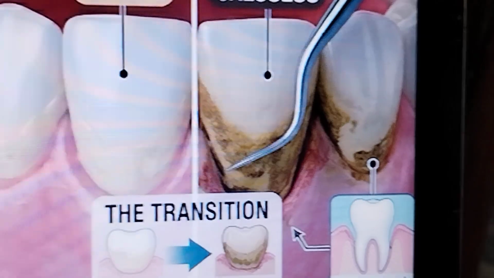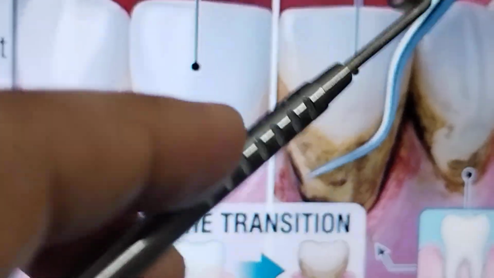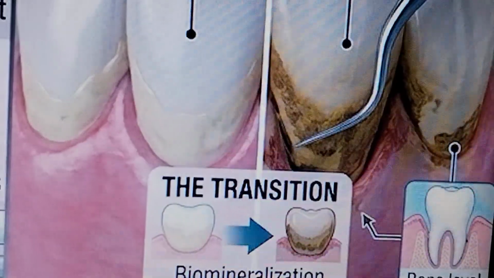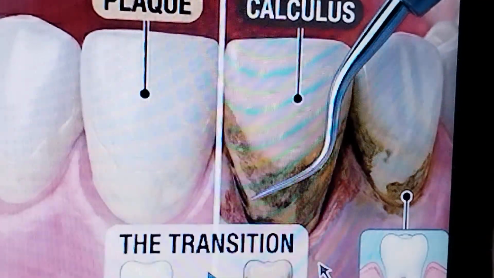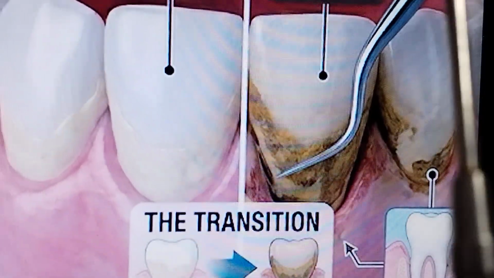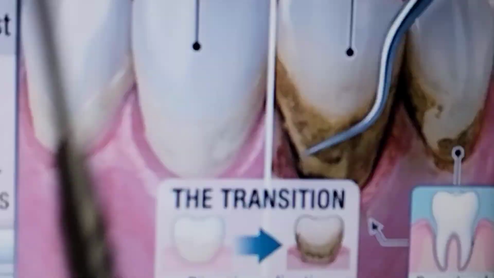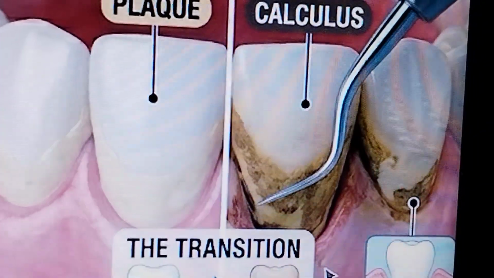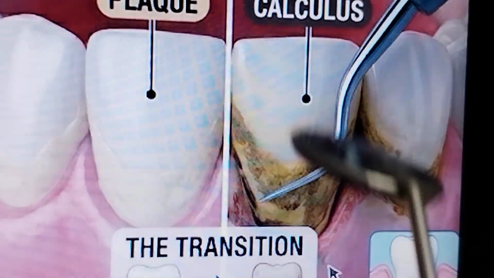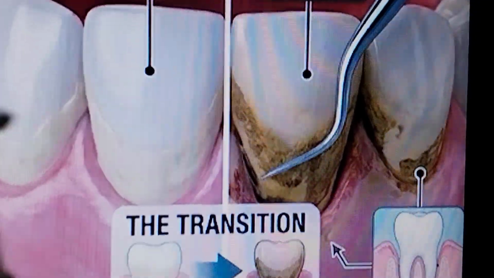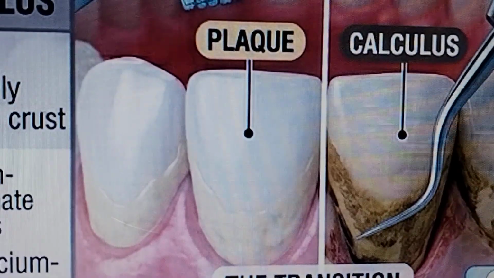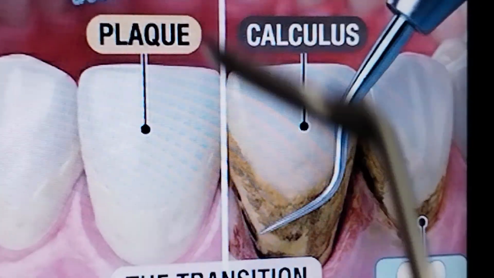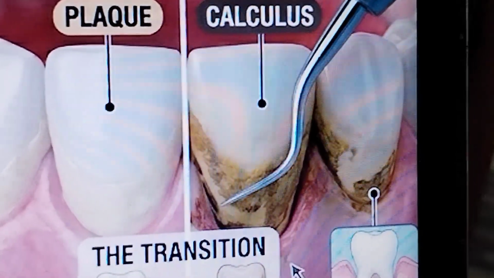As we discussed, plaque is soft and sticky, calculus is rocky and hard. Plaque has salivary proteins and living bacteria, while calculus has calcium phosphate crystals. Plaque can be removed by brushing and flossing, and calculus by scalers and curettes. Plaque causes mild reversible inflammation, and calculus causes permanent irreversible bone loss, periodontitis.